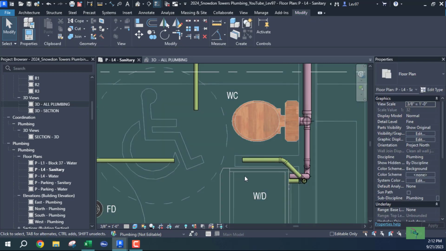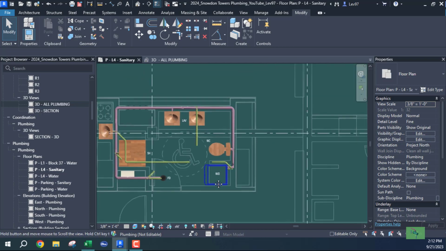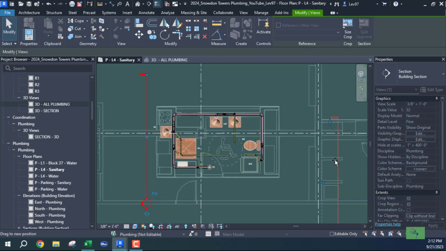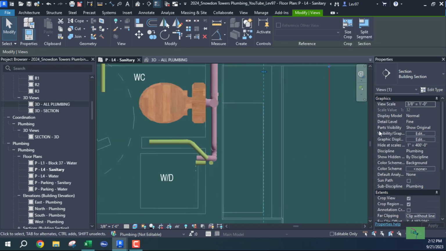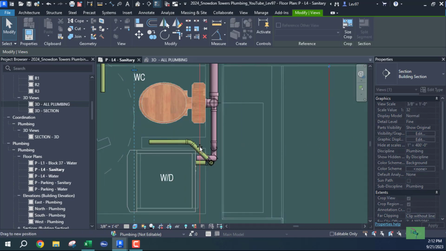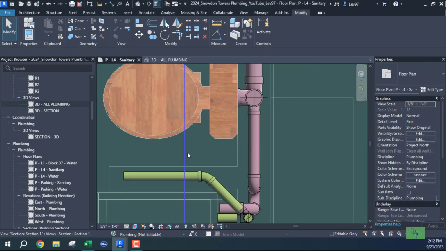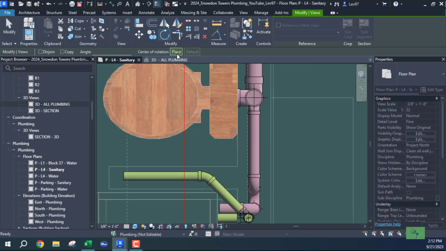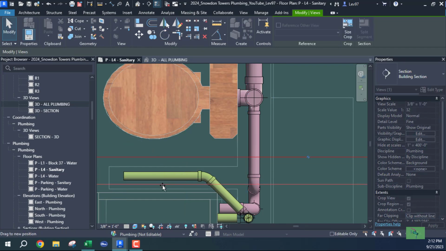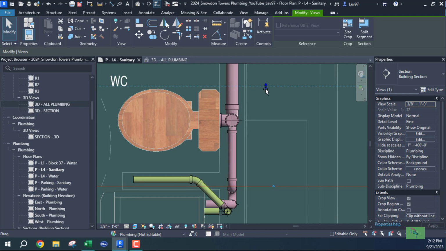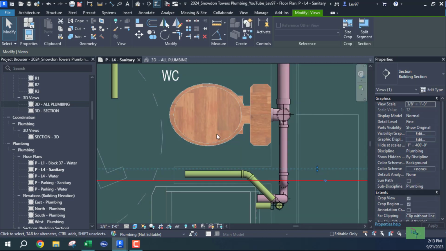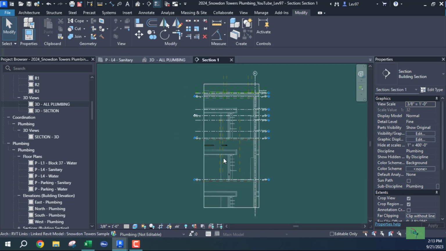Let's go to a section view and come over. I want to rotate this in place. Let's highlight and rotate in place here, and let's go 90 again. Let's bring this down so we are not looking at a whole lot of information, and open up that view and see where we are.